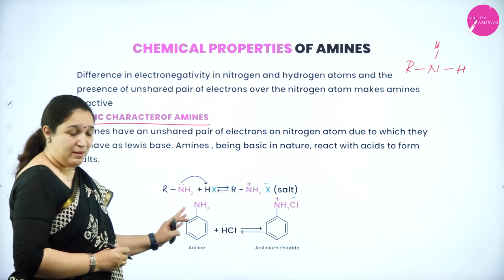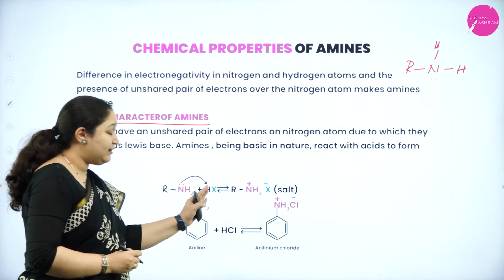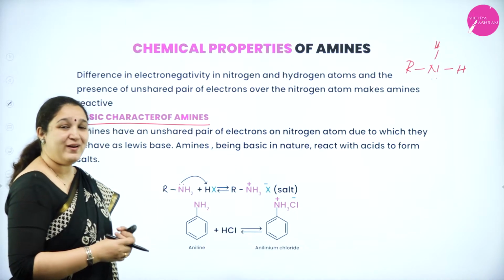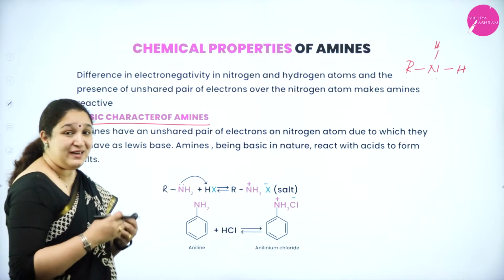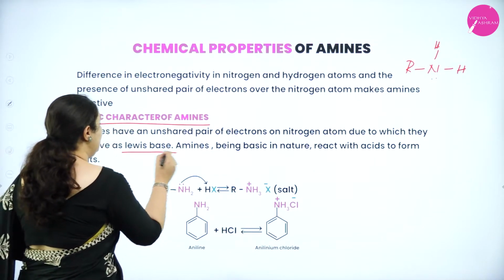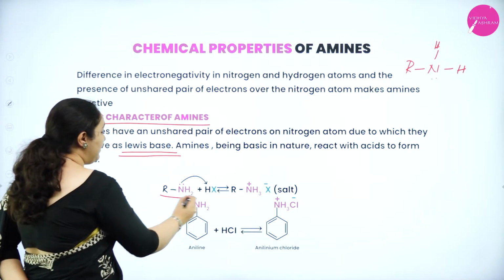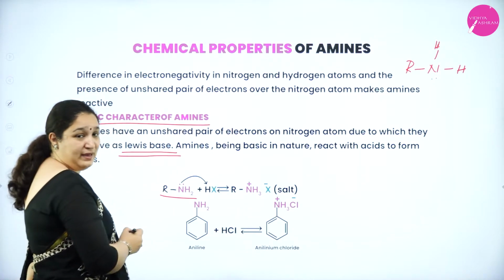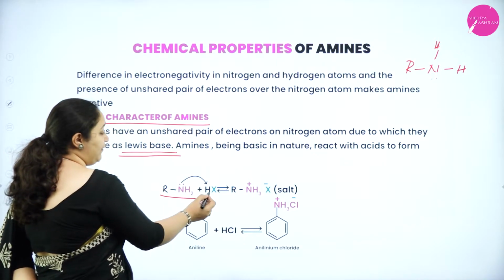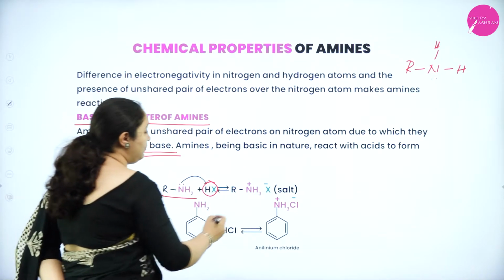The nitrogen of amine has a lone pair of electron, and it can donate that lone pair of electron to accept a proton or anything else also, but it can give away that lone pair of electron, thus it behaves like a Lewis base. You can see here a primary amine, aliphatic amine, nitrogen, it can give away the lone pair of electron to take up the HX to form a salt.